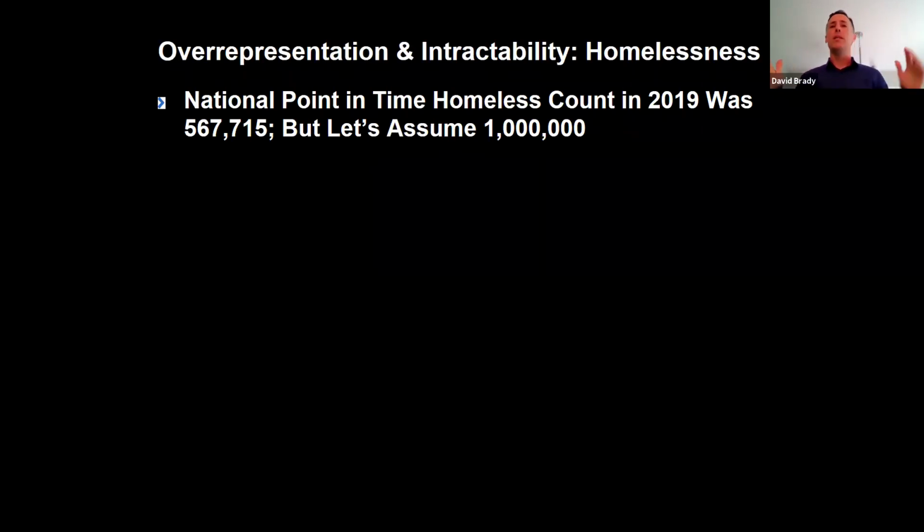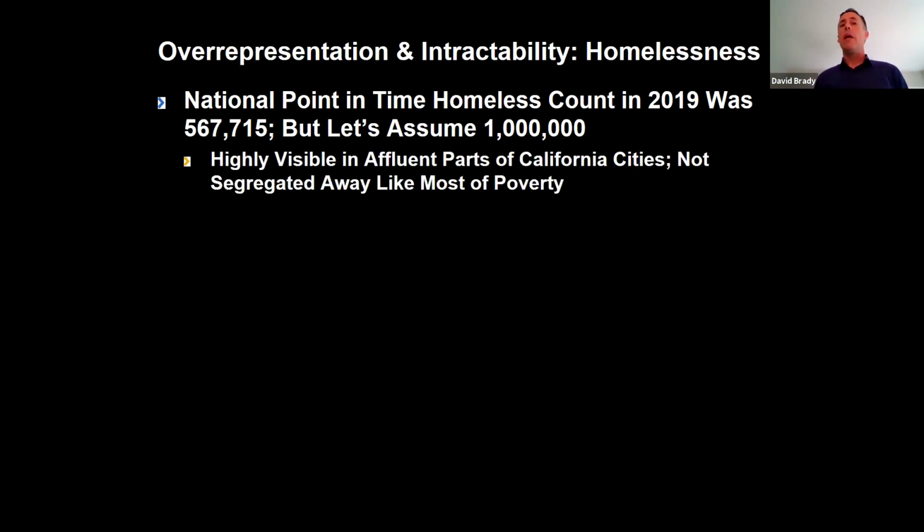And everybody agrees this is an undercount, but just to make the math easy, let's assume it was a rounded million people. As we all know here in California, the homeless are highly visible in affluent parts of California cities. So you can live in a rich part of LA or Orange County like I do and still see homelessness. This is different from most of the poor. Most of the poor are segregated away from us when we live in affluent communities. So it's more visible. It gives us an overrepresentation of the nature of poverty.